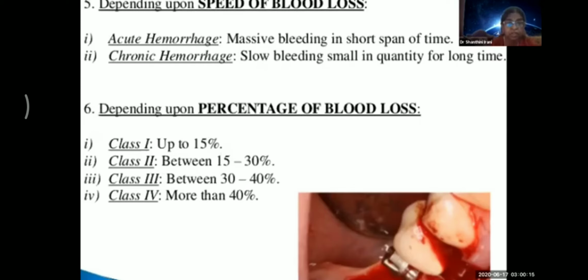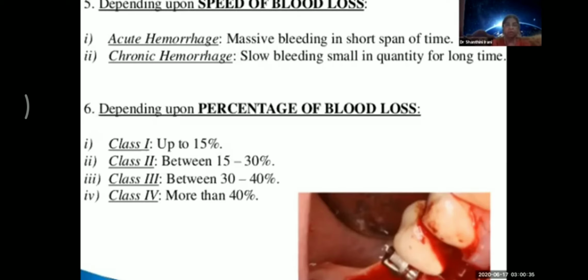Acute hemorrhage is like what you see in liver cirrhosis or because of esophageal varices bleeding. It's a very profound bleeding which takes place, and the patient can collapse very easily. So it's very difficult to manage these patients of acute hemorrhage.